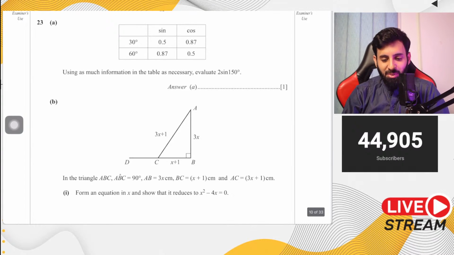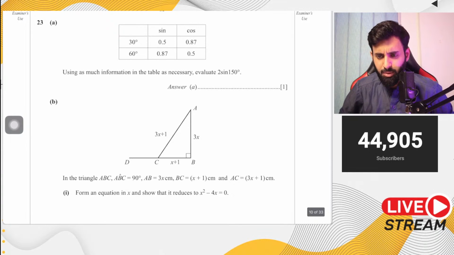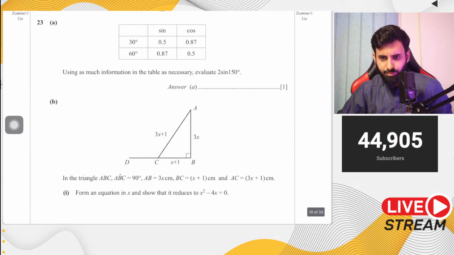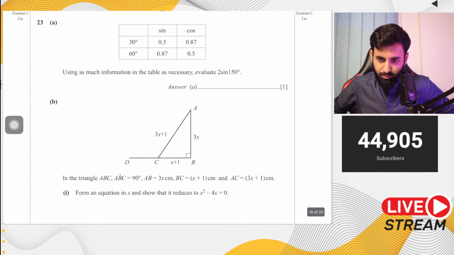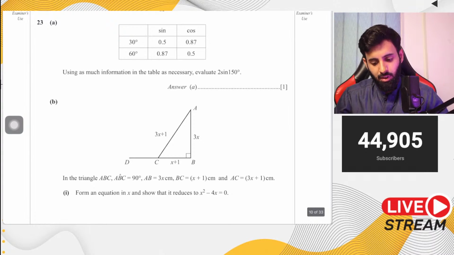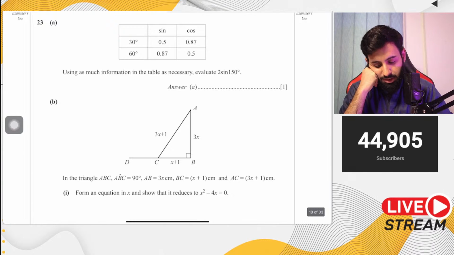Yeah, I think a minute of silence for those who use cosine rule. So we do this with sine and tan. What part are you talking about with sine and tan? So 2 sine 150, what is this equal to?